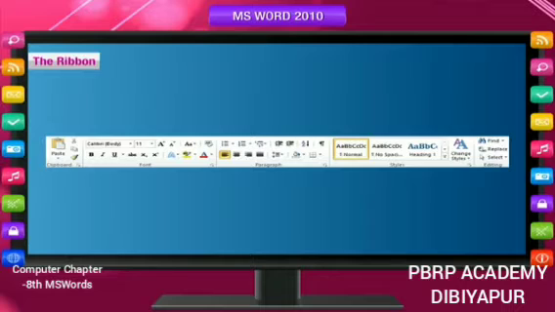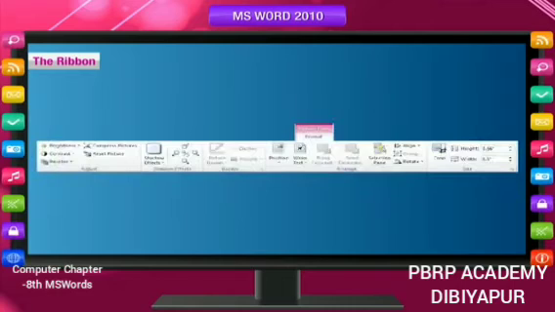It is designed to help you quickly find the commands that you need to complete a task. Commands are organized in logical groups, which are collected together under tabs. Each tab menu relates to a type of activity, such as writing or laying out a page. To reduce clutter, some tabs are shown only when needed. For example, the Picture Tools tab is shown only when a picture is selected.